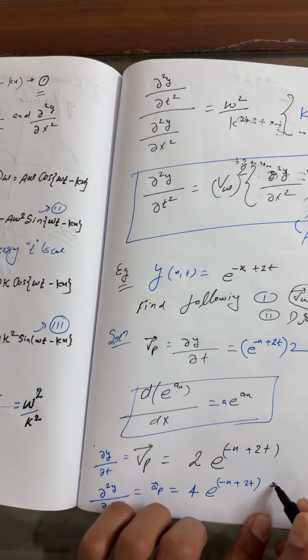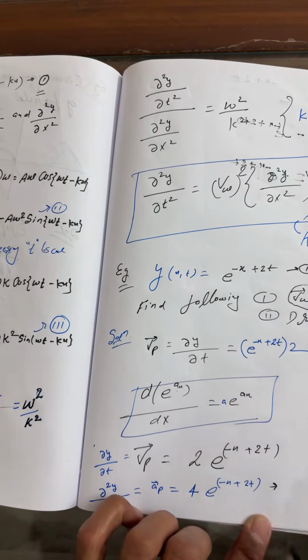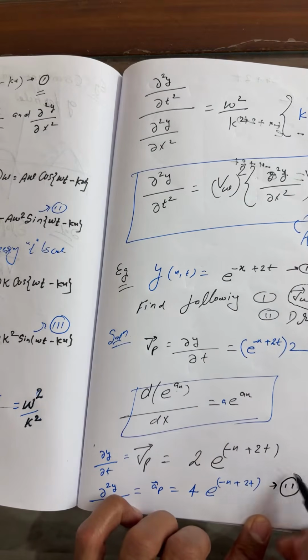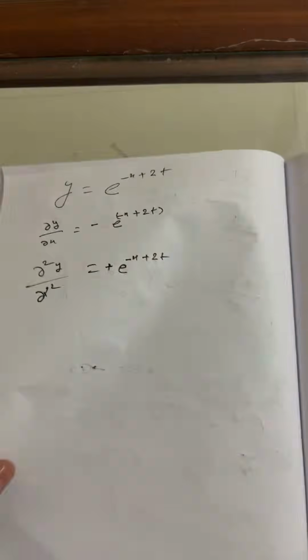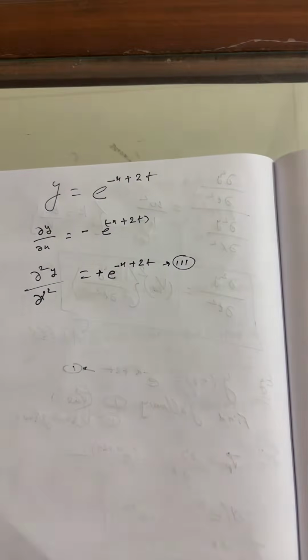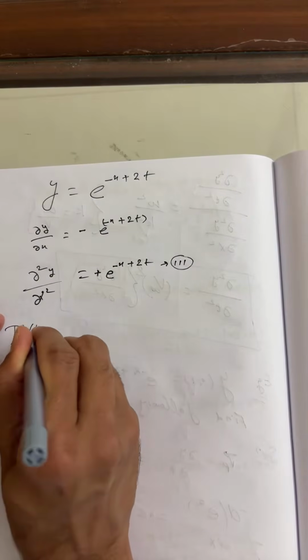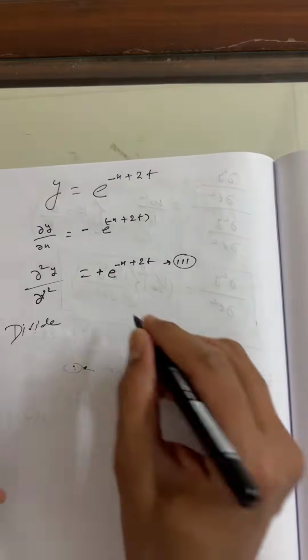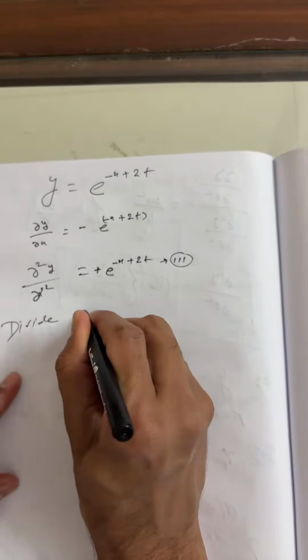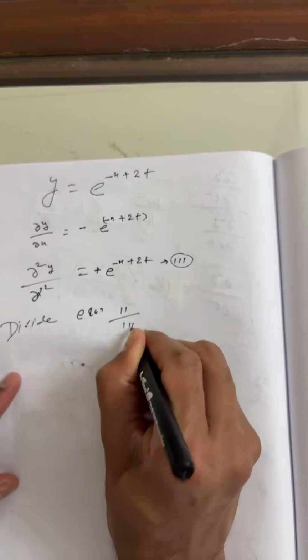Let us say this is equation number one, this is equation number second, and this is equation number third. So I'm writing again here: I'm going to divide equation second by third.